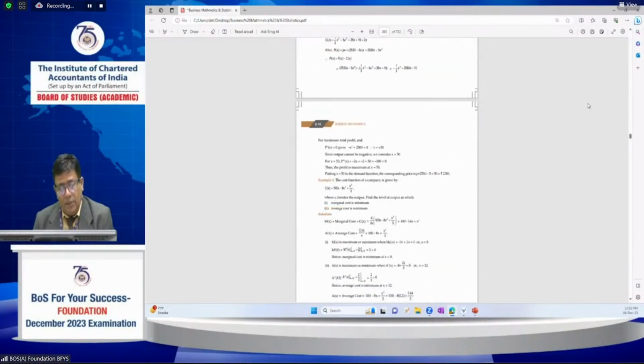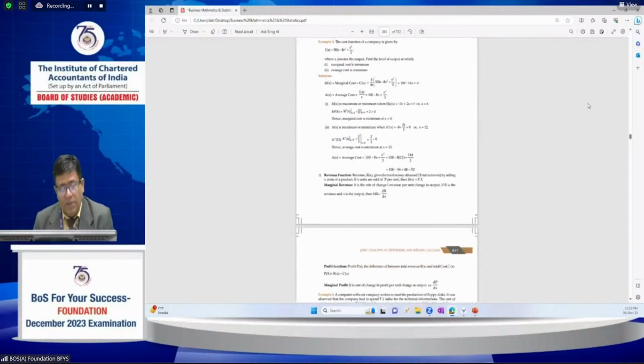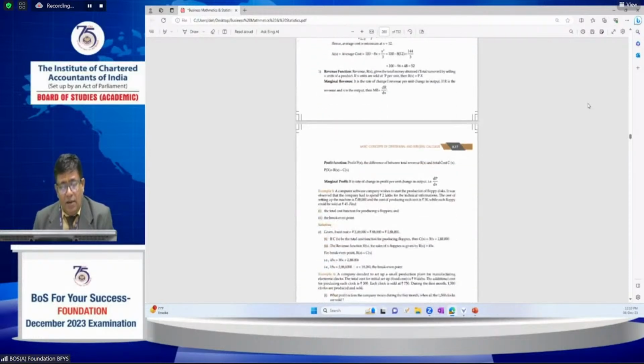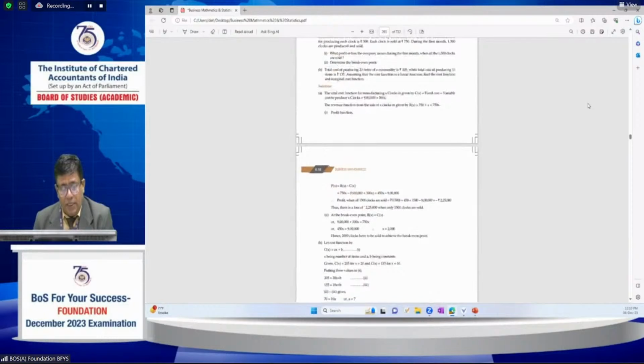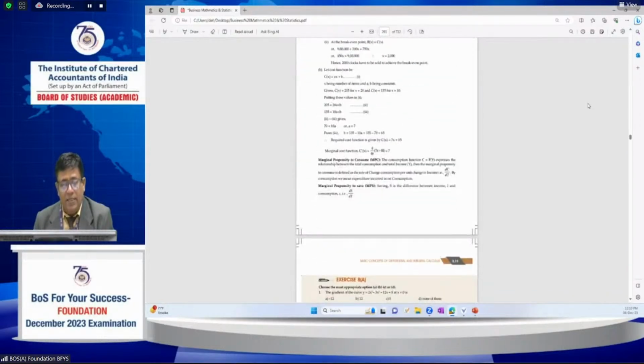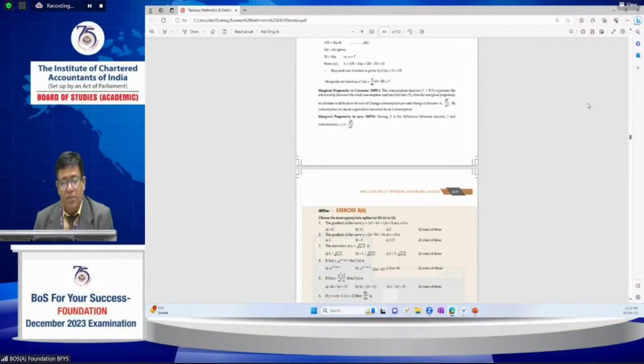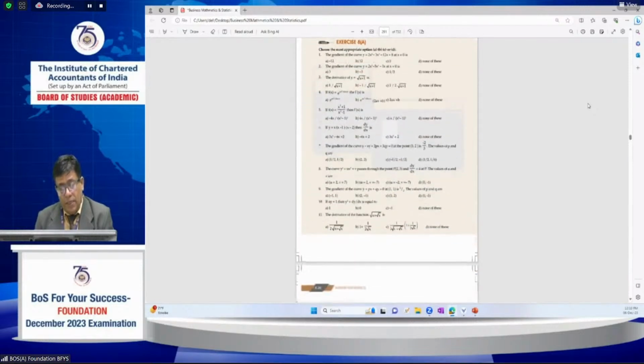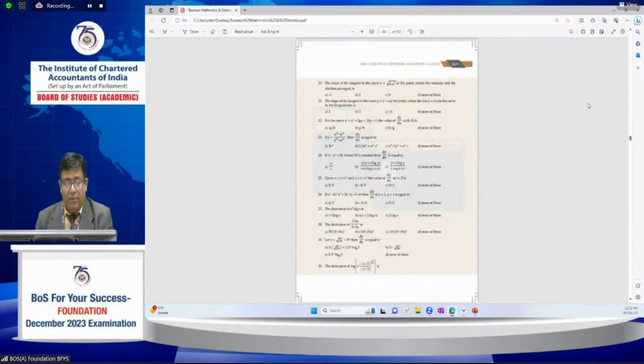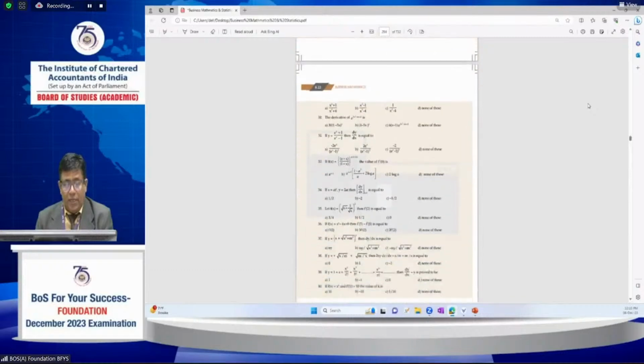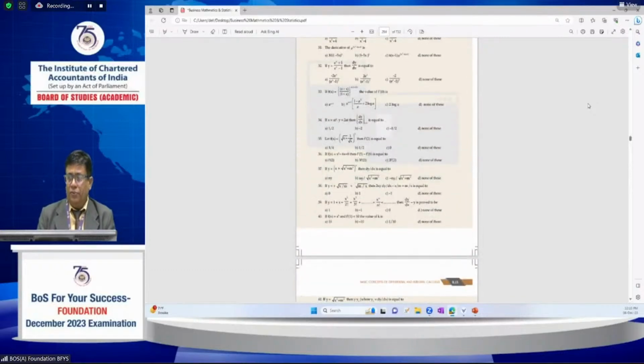Further, how marginal cost, marginal revenue and the profit function are related, and how profit can be maximized. Marginal propensity to consume, marginal propensity to save, and their applications are also very important. A maximum of 4 questions may come from this topic: 2 may be related to differentiation, and 2 related to integration.